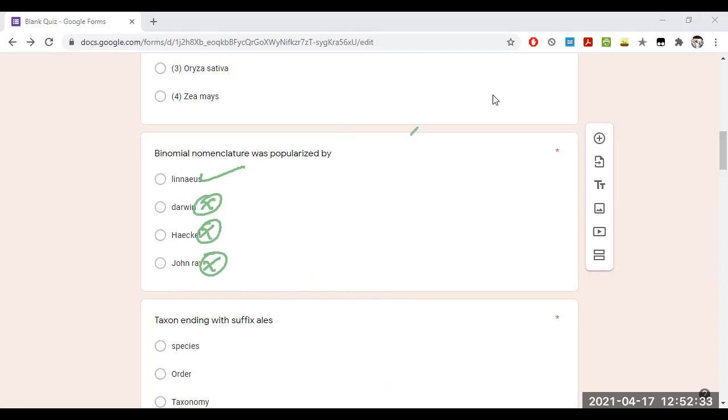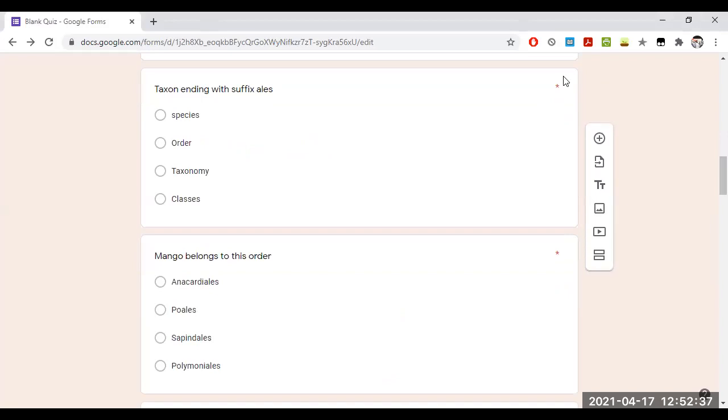And coming to our next question, the taxon ending with the suffix ales. In this case, taxonomy is not the option because taxonomy is a branch. Classes is also not the correct answer. Species is also not the correct answer. The answer in this case is the order.